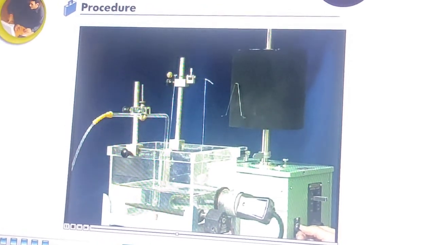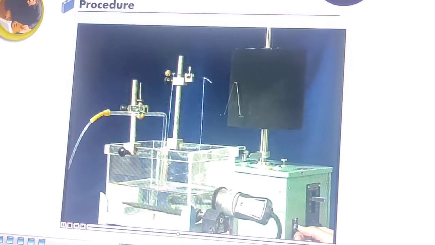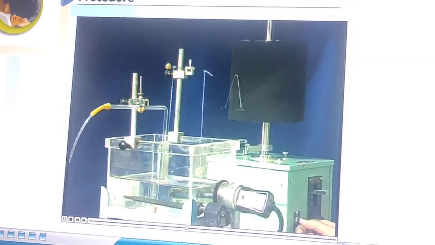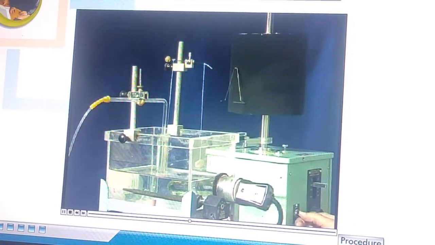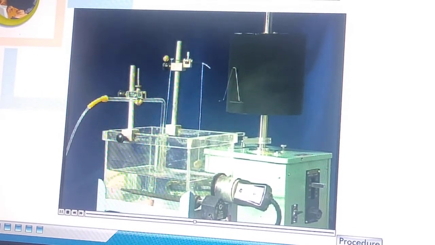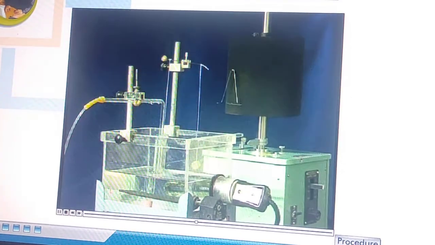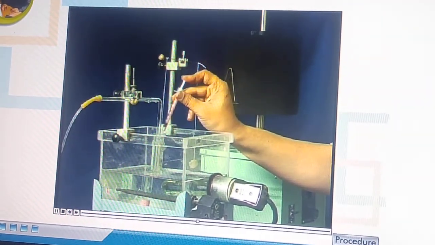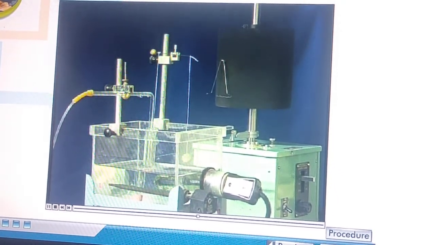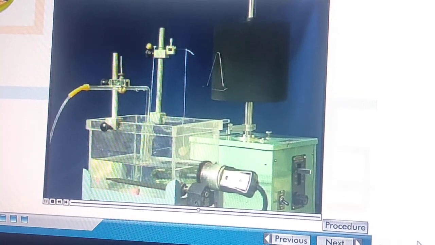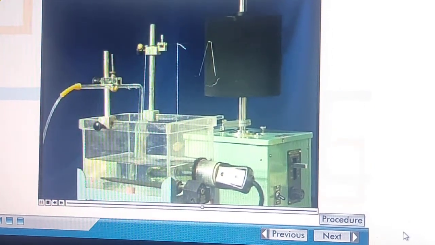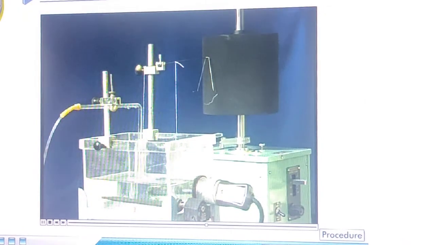Start the drum and take a baseline for about 30 seconds on smoked paper. You will see guinea pig ileum under normal condition shows pendular rhythmic movements, evident from the pattern of tracings. Now stop the drum and inject 0.1 ml of stock solution of acetylcholine in the reservoir containing ileum. Start the drum immediately and record the contractions for 30 seconds.